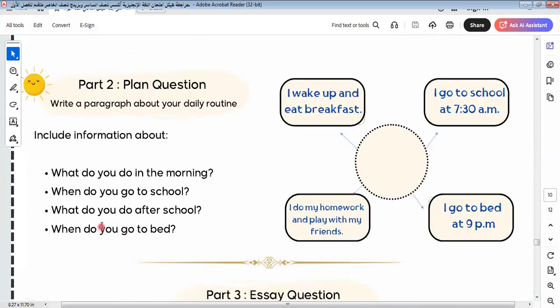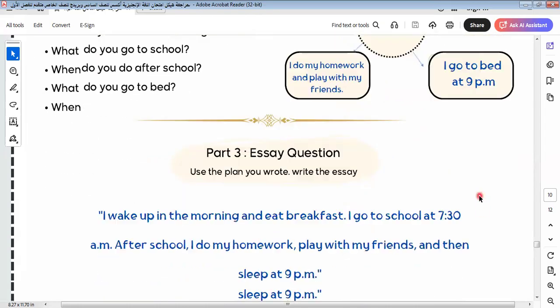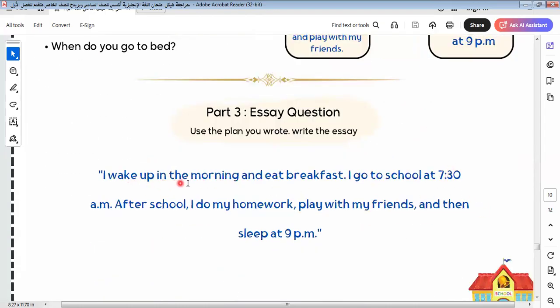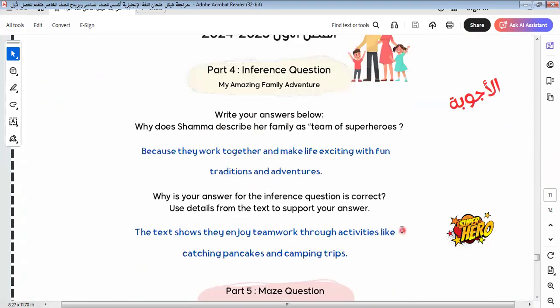Here is the answer that I answered on the previous page. I wake up and eat breakfast. I go to school at 7:30, as we told you. I do my homework and play with my friends. I go to bed at 9 o'clock. This is the same as I wake up. Here we say you use the simple present to write an essay. I wake up in the morning and eat breakfast. I go to school at 7:30 a.m. After school, I do my homework. I play with my friends, and then I go to sleep.